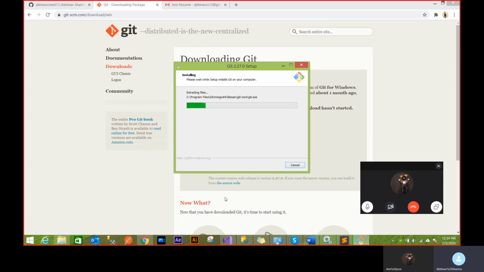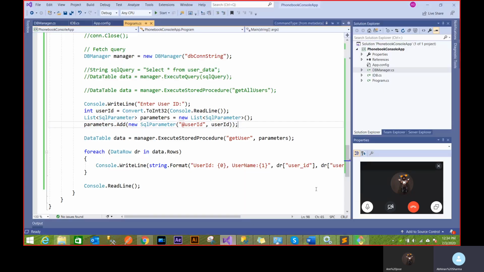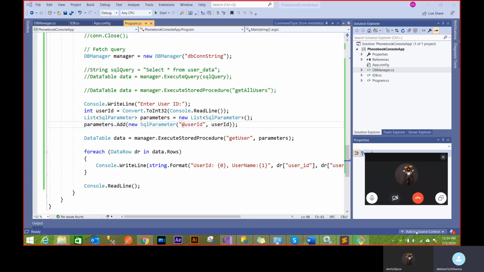As soon as you install it, you'll see something happening here. You see now this Add to Source Control button is here, right? This basically asks you to add the solution to a particular GitHub application. Now I'll show you something else.